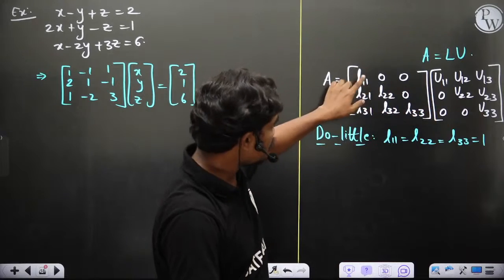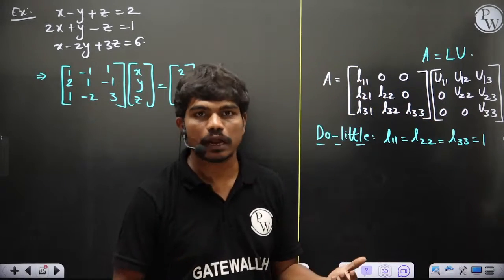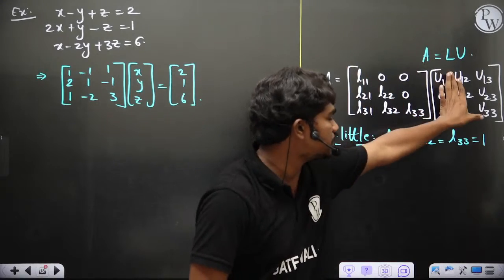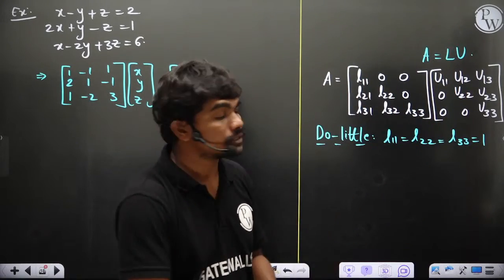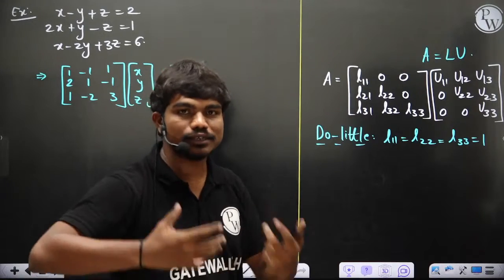Okay, depending on what values you keep here, these values can be changed. So anyhow you have to calculate either these elements or these elements. For simplicity, what we can do is, in one of the matrices you can take the diagonal elements to be 1, so that it can reduce the job slightly.